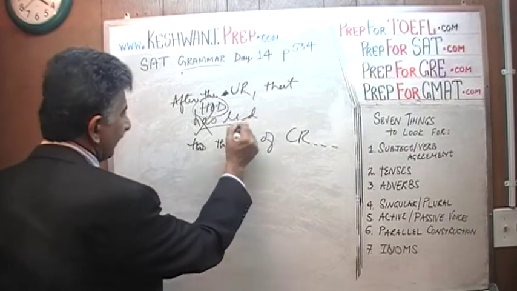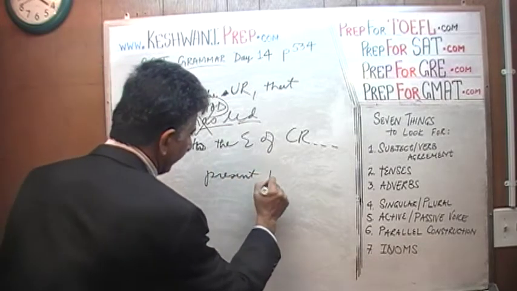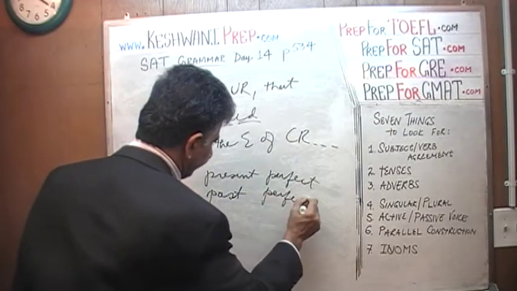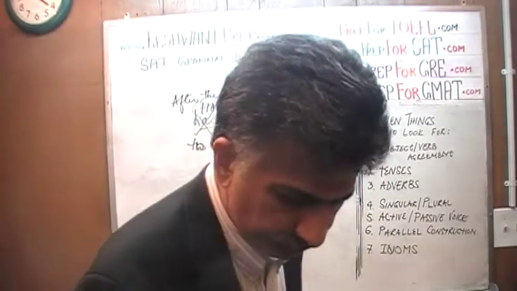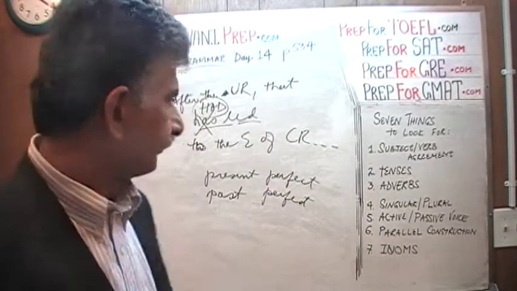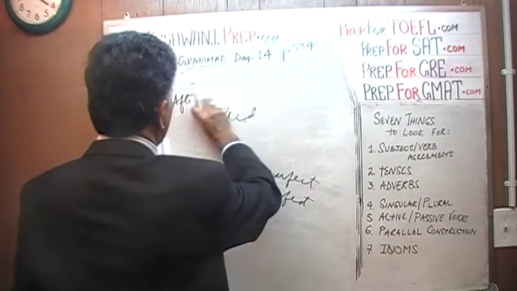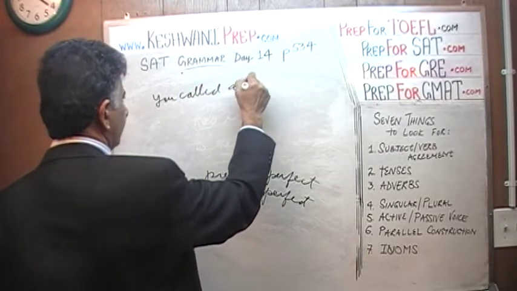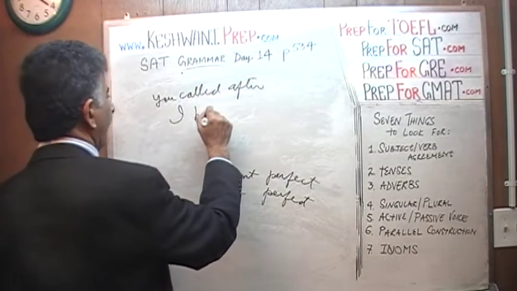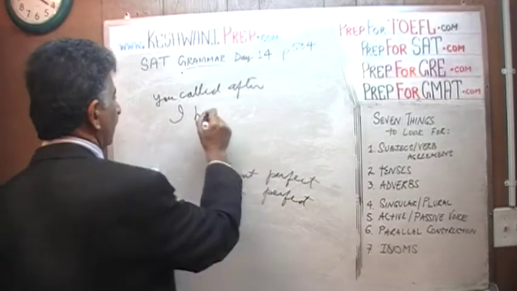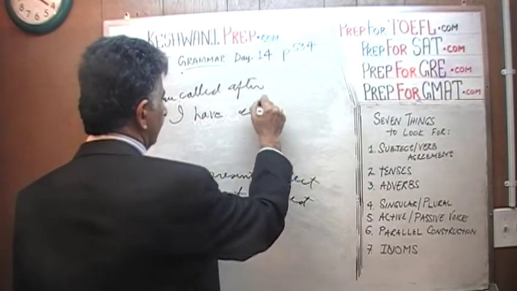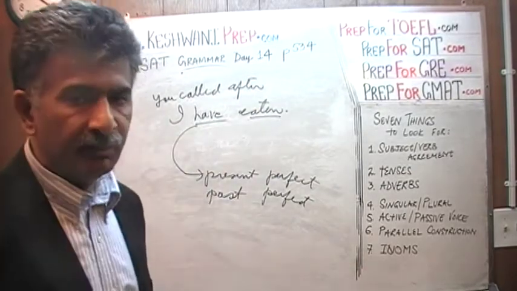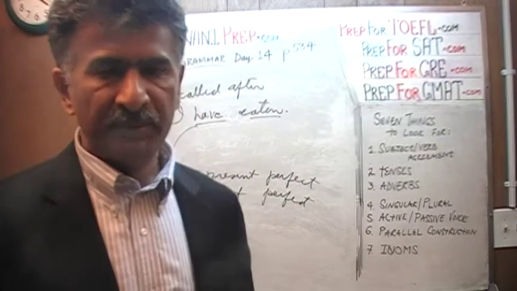Has led is called present perfect, and had led is past perfect. Do you understand? You called after I have eaten. I have eaten. Have eaten is present perfect.